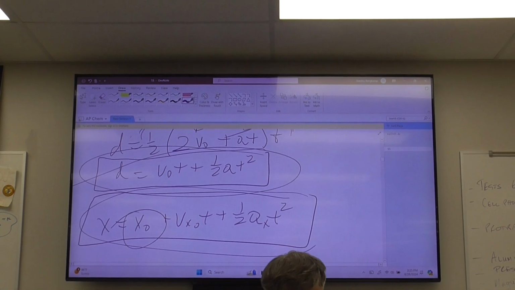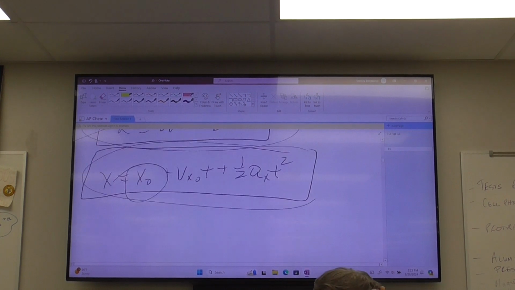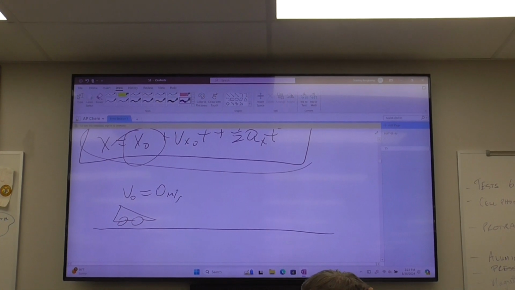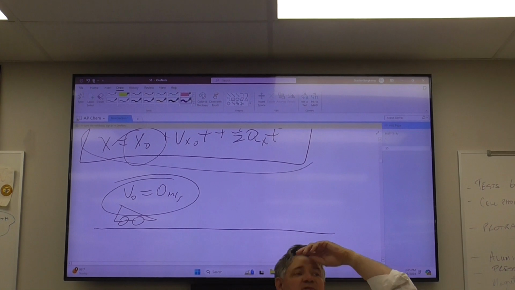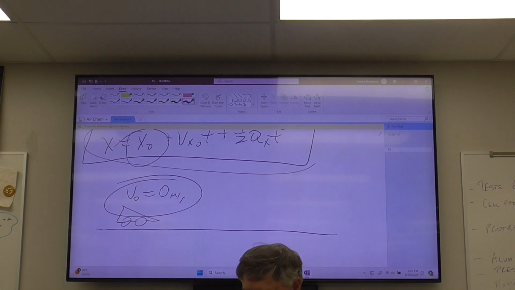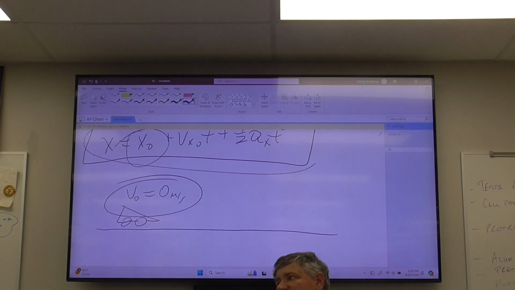Okay, so here's how this would play out. Let's say that you're going to have the carrot car, and we're going to let the initial velocity of the car be 0. Now, I'm not going to explicitly tell you in the problem that v naught is going to equal 0. What I'm going to tell you is that the car starts from rest.